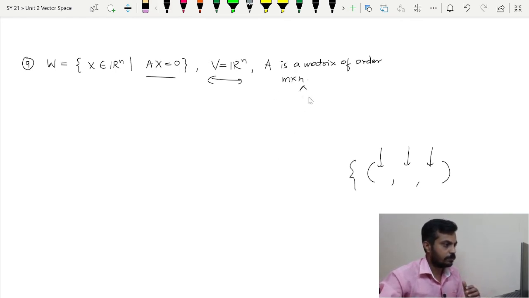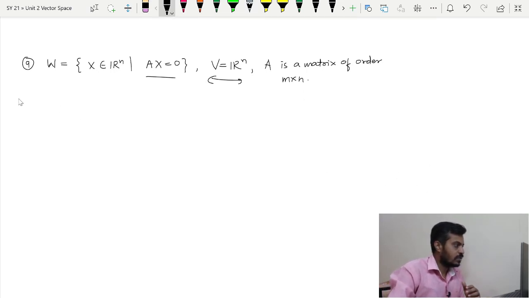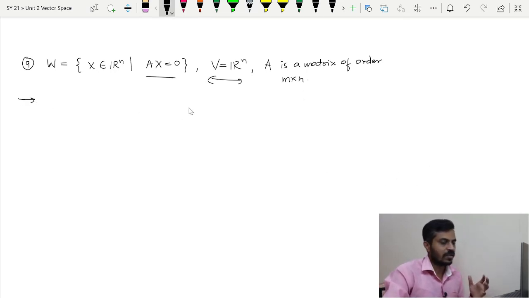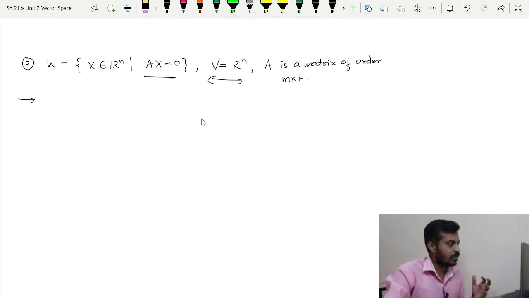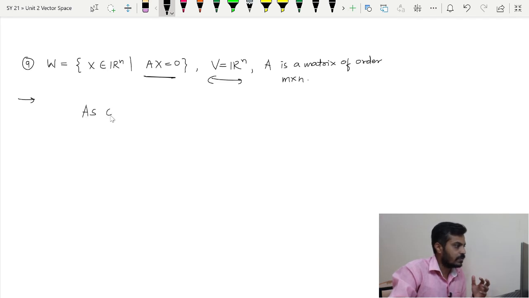So let us begin. First of all, the question is whether the 0 vector belongs to this W or not, and the answer is yes, because A multiplied by 0 is equal to 0. So the 0 vector is satisfying this system. So it is clear that 0 belongs to W. I will write here: 0 belongs to W, therefore W is non-empty.